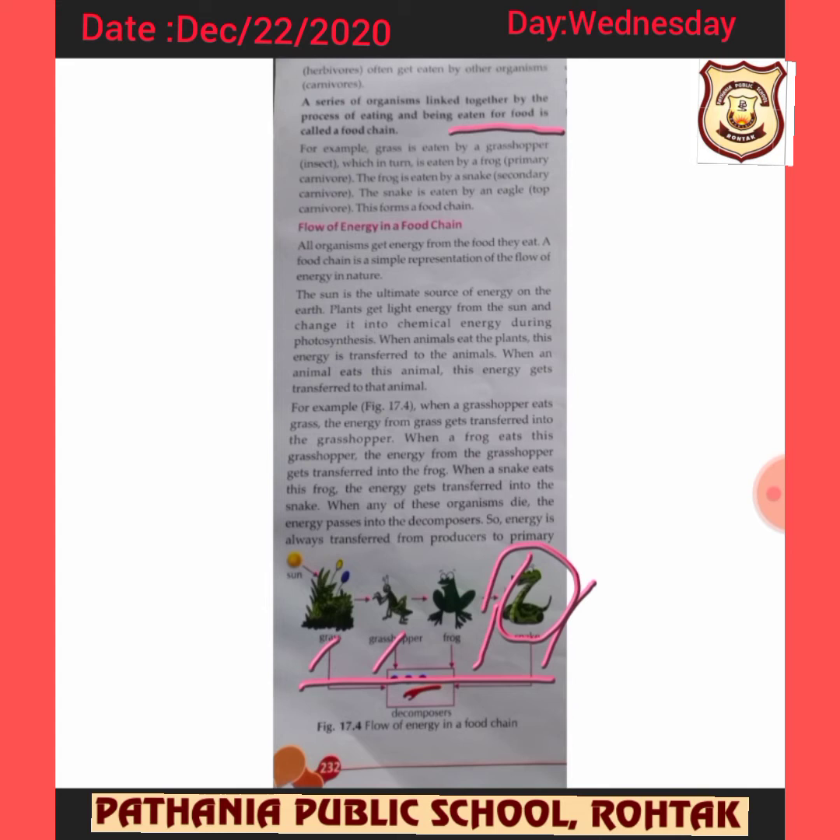Next is the flow of energy in a food chain. All organisms get energy from the food they eat. So whatever they are eating, they are getting the energy from it. The sun is the ultimate source of energy on the earth. Plants get light energy from the sun and change it into chemical energy during photosynthesis. When animals eat the plants, this energy is transferred to the animals, and when animals eat other animals, the energy gets transferred to that animal.